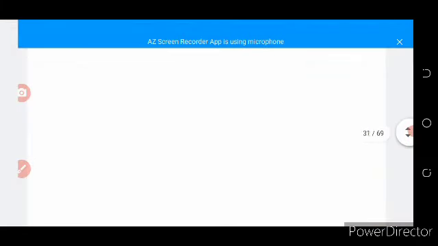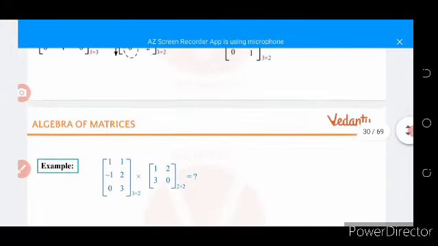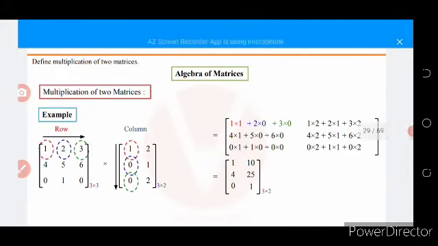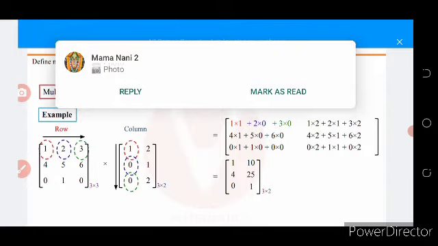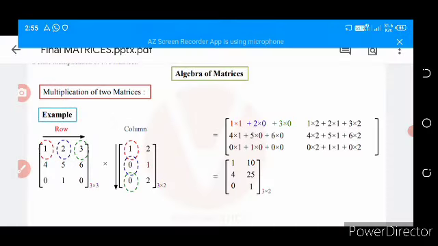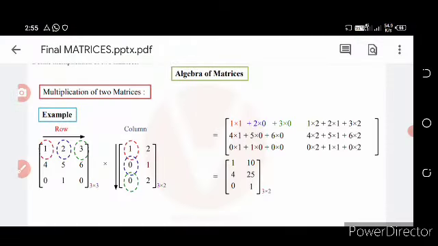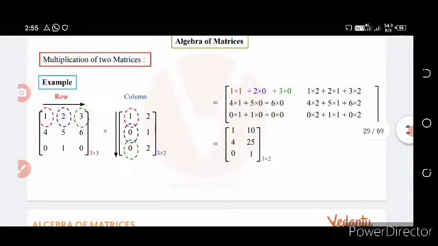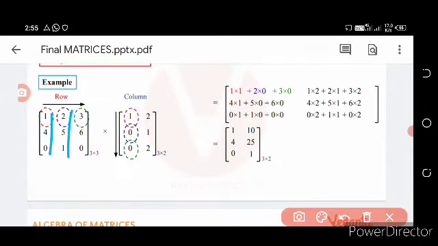Sorry, if the number of columns of the first matrix is equal to the number of rows of the second matrix, then they can be multiplied with each other.